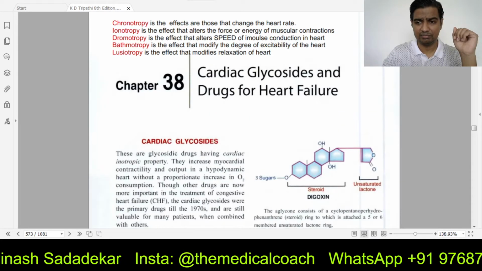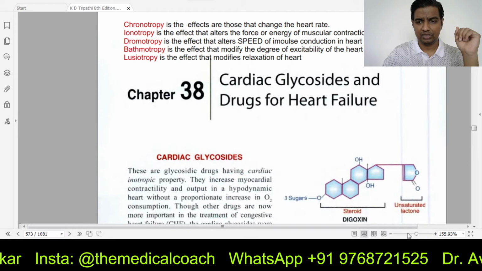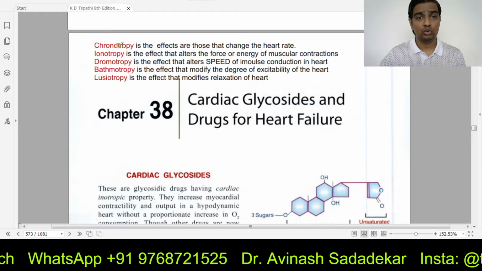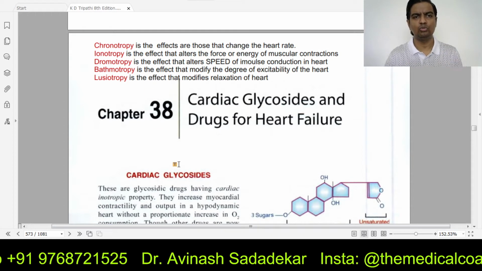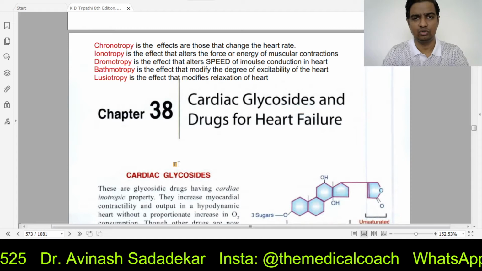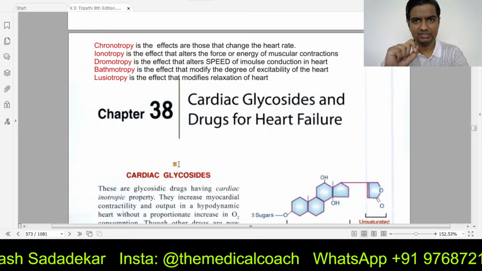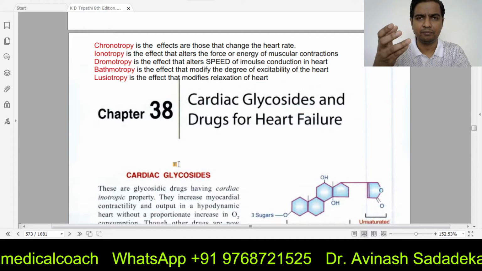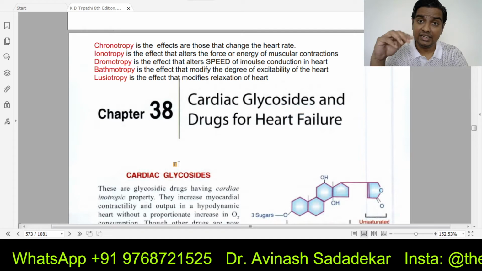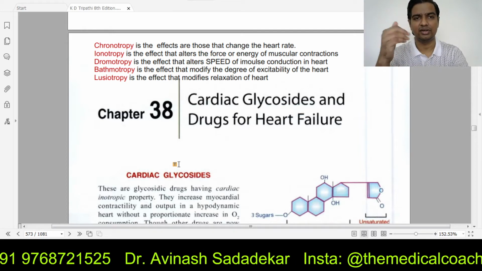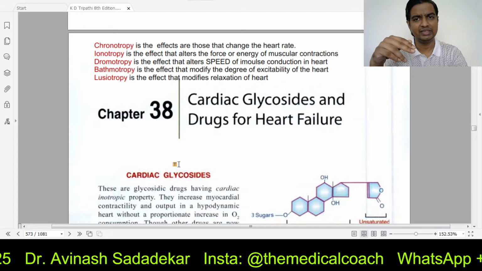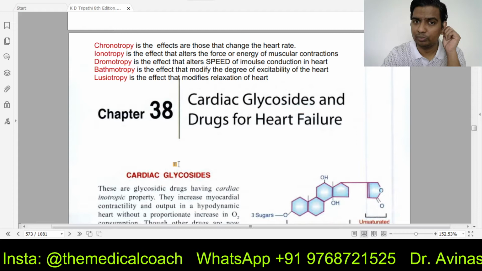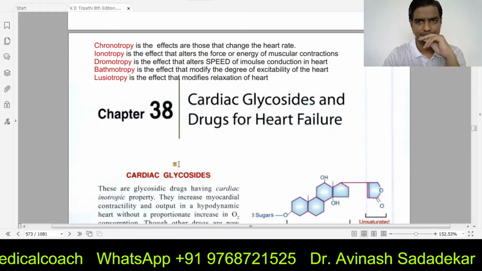Now, before I start with this particular chapter, I want you to be clear with certain words. These words are chronotropy, ionotropy, dromotropy, bathmotropy, and lusitropy. Chronotropy means the heart rate. So when I say positive chronotropic effect, in your mind you should be like, oh, it increases the heart rate, positive effect on heart rate. If I say negative chronotropic, you should be thinking decrease in heart rate. Simple. If I say positive ionotropy, it would be force of contraction.